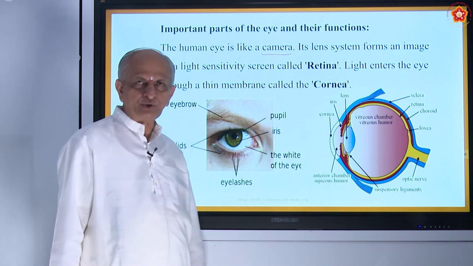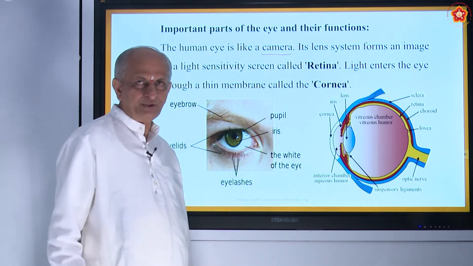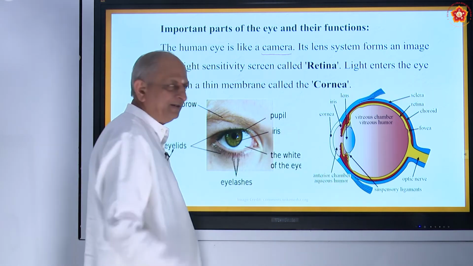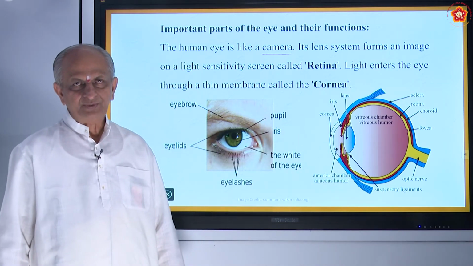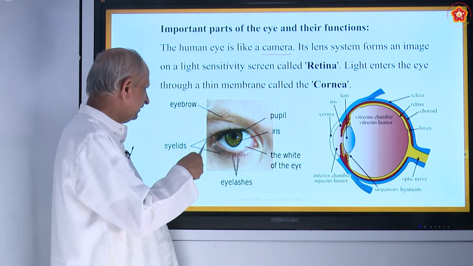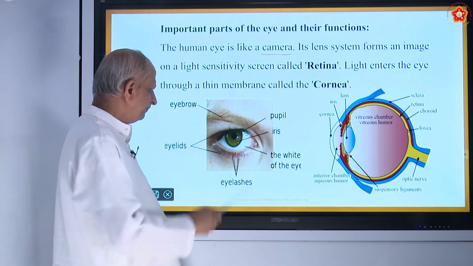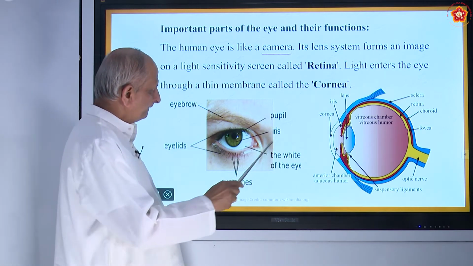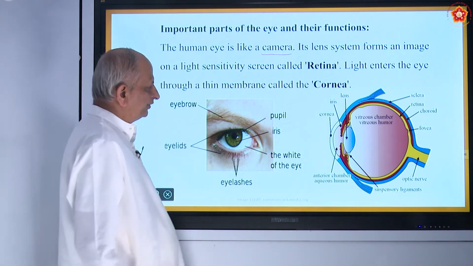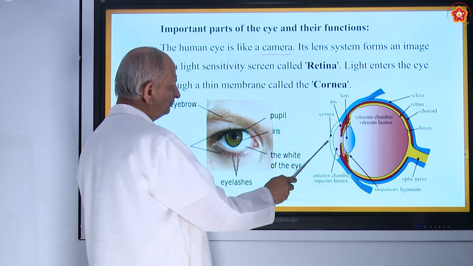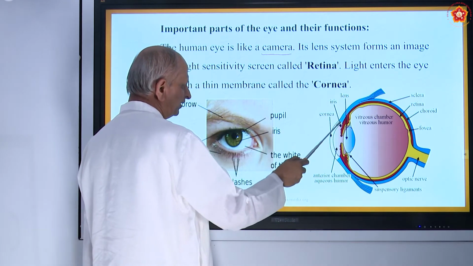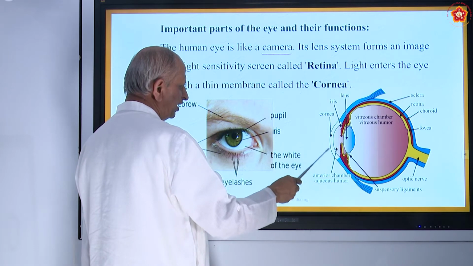Actually, the word photo means light, with the help of light. Here also this eye is like a camera. We will see the difference between the eye and a camera later. Now let us see the details of the eye. So this is the eyebrow, and mainly there are three layers in the eye. See this front portion, where the light enters the eye through a thin membrane, it is called the cornea.